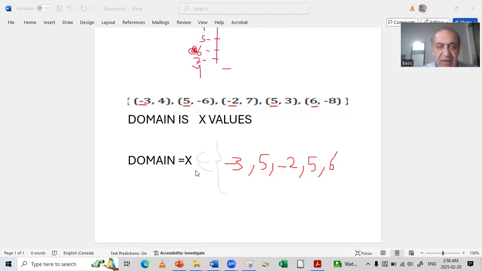But this is in vain, because I have to arrange them: -3, 5, -2, 5, and 6. 1, 2, 3, 4, 5 brackets. Like this, it's not arranged, so I will arrange it into -3, then -2, then after this comes the 5, then after that comes 6. So -3, then from the bottom to the top, -2, then 5, then 6. And I will not repeat the 5 because it was repeated twice here just to explain it, but I will not repeat it back.